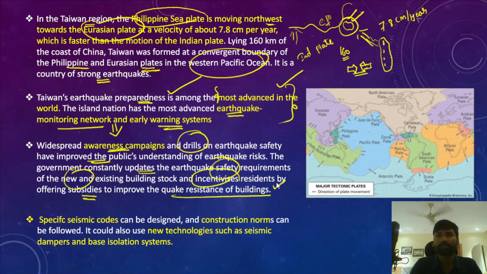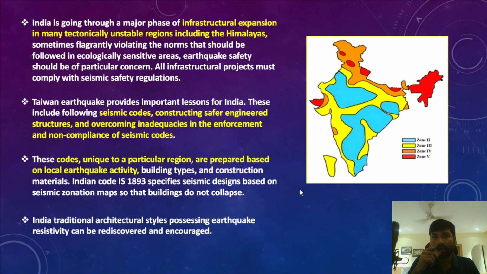If any building has taken into consideration the earthquake vulnerability and is constructed with quake resistant technologies, then the government would incentivize those people. And apart from that, there are specific seismic codes, design and construction norms that can be followed. It could also use new technologies such as seismic dampers and base isolation systems. All those things certainly help Taiwan meet earthquakes more efficiently and effectively.